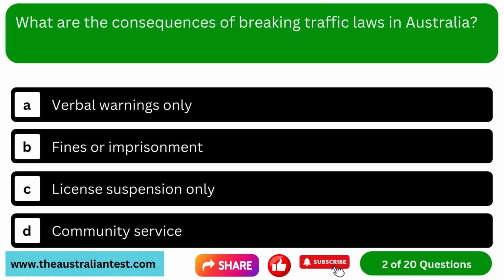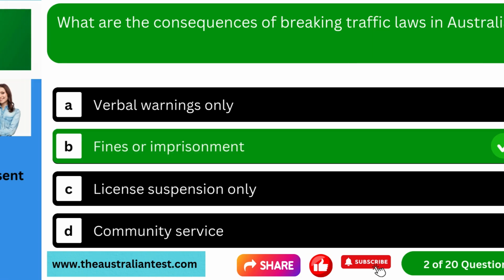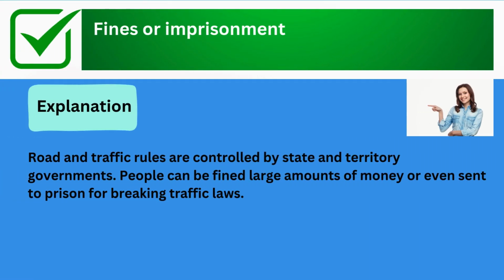Question 2. What are the consequences of breaking traffic laws in Australia? Option A, verbal warnings only. Option B, fines or imprisonment. Option C, license suspension only. Option D, community service. The correct answer is fines or imprisonment. Summary explanation: road and traffic rules are controlled by state and territory governments. People can be fined large amounts of money or even sent to prison for breaking traffic laws.